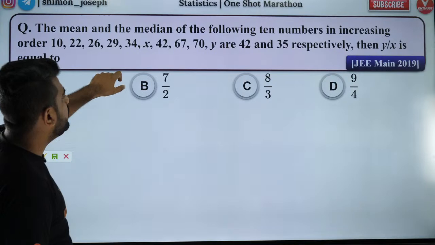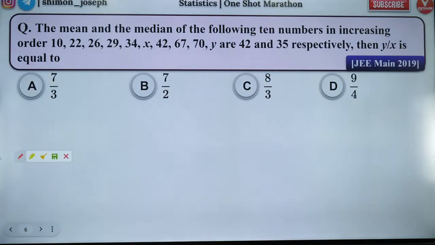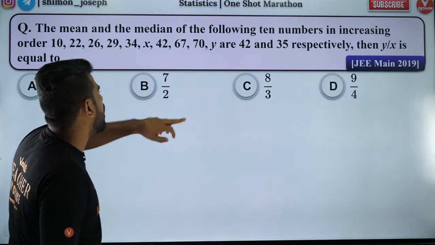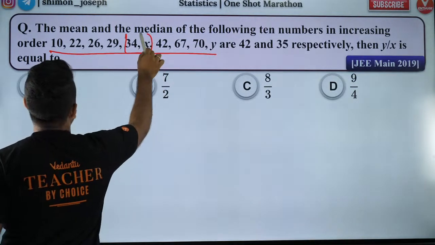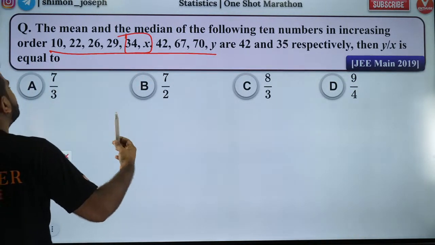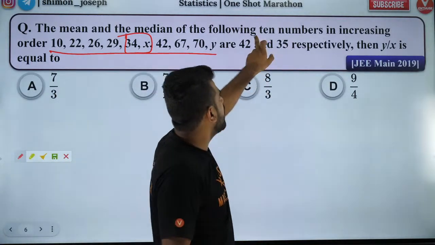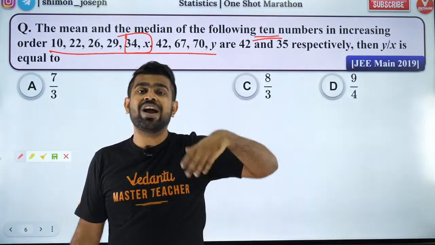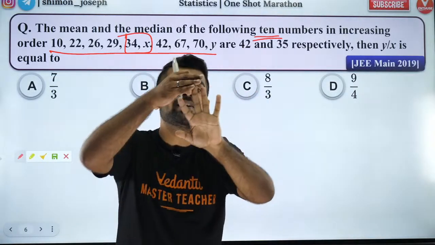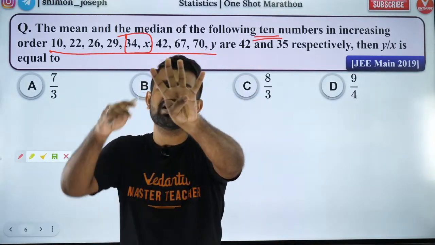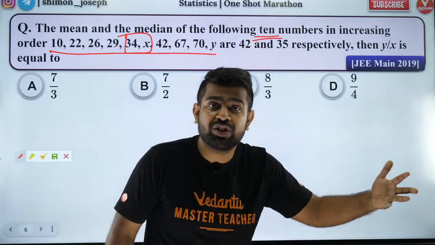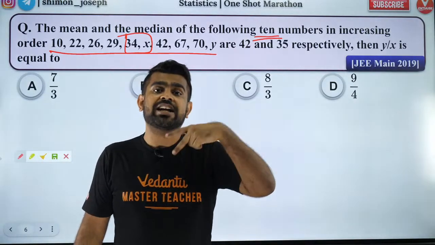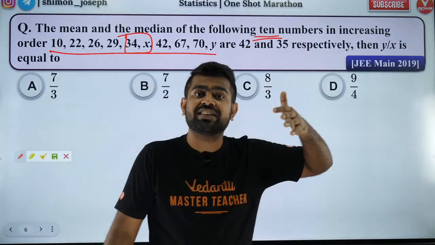The next one is median. So median is going to be 35. So what is the median? Guys, if you look at it here, it is given in ascending order. Can you see that? So median is the average of the middle two numbers. Why the average of the middle two numbers? Because overall you have an even number of terms. Whenever you have an even number of terms, there will be two middle terms. So when you have 4 fingers, there will be 2 middle fingers, right? Like that, whenever you have an even number of terms, you will have 2 middle terms and you have to take the average of them to find the median.